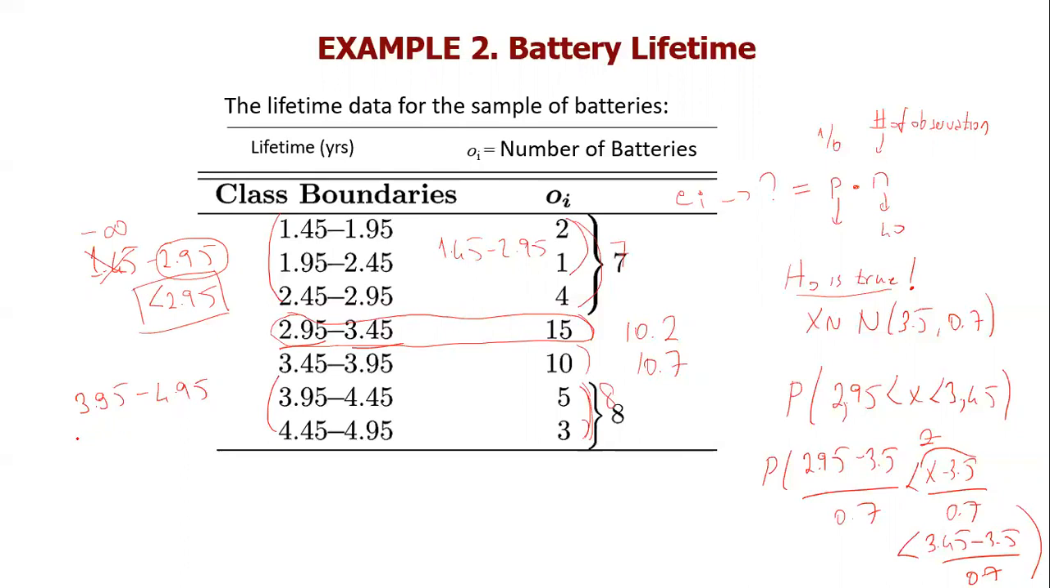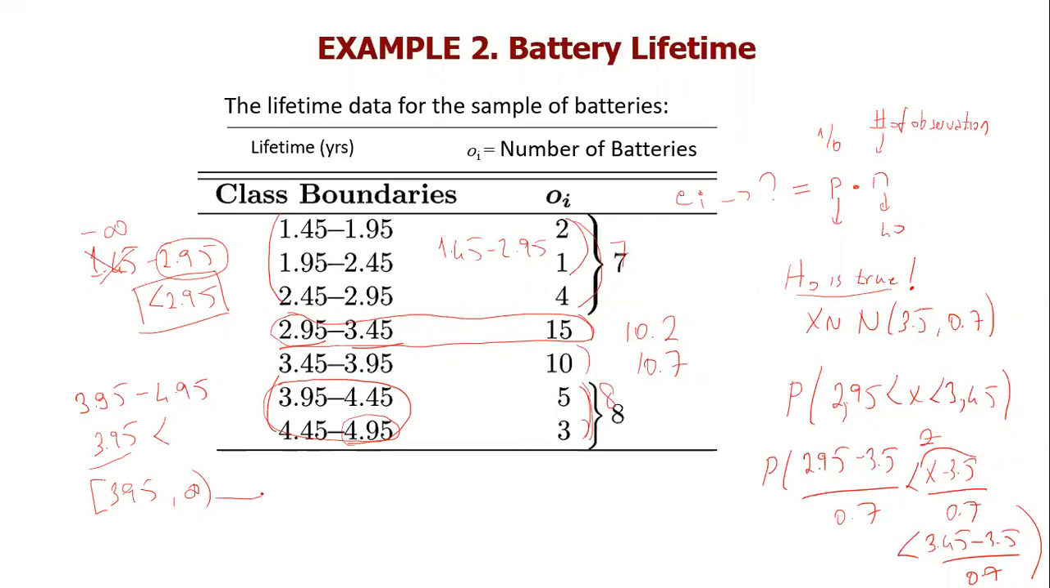For the last bucket, similarly, I will just change this from 3.95 to 4.95 and write this bucket as greater than 3.95. There will be no change because there are no batteries whose lifetime is greater than 4.95. This is the interval where the lifetime of the batteries is larger than 3.95 years, or more legitimately, you can say this is 3.95 to plus infinity.